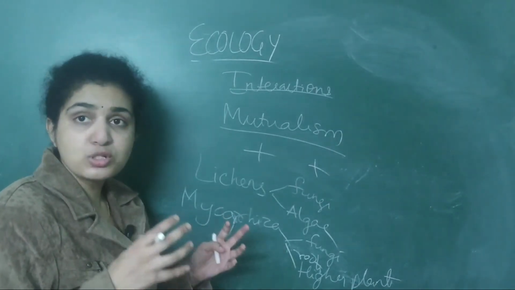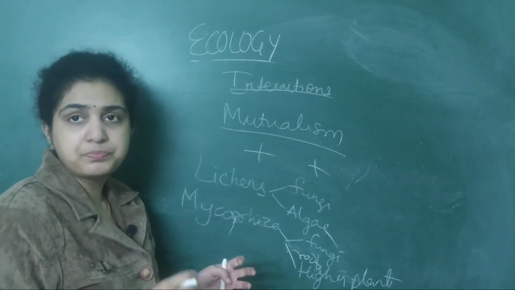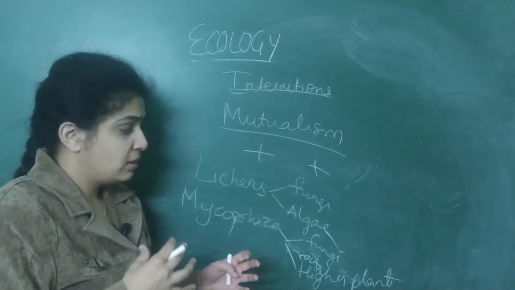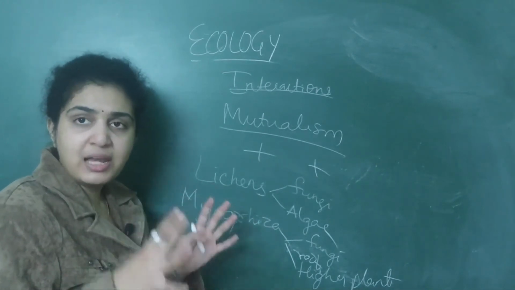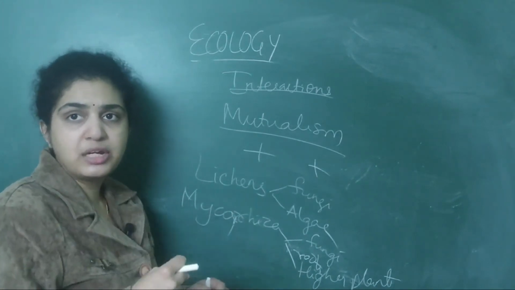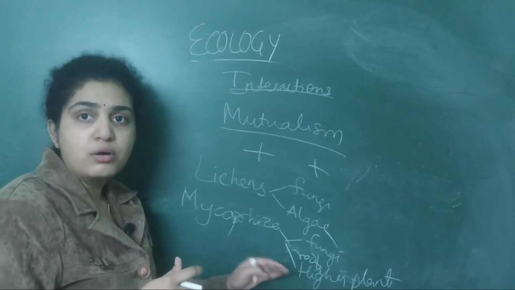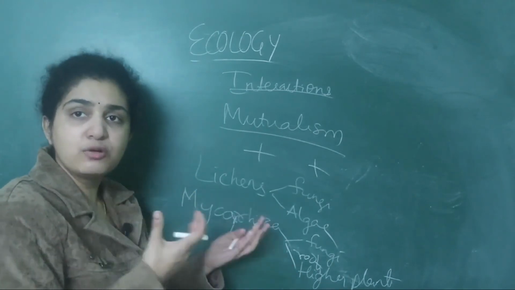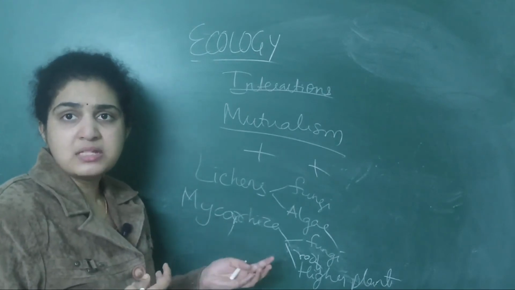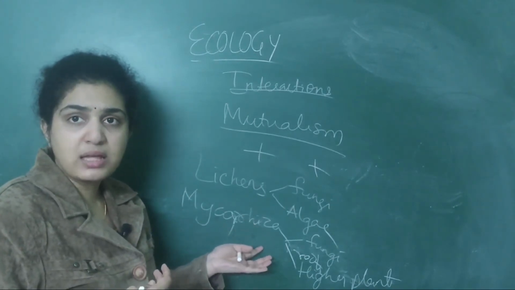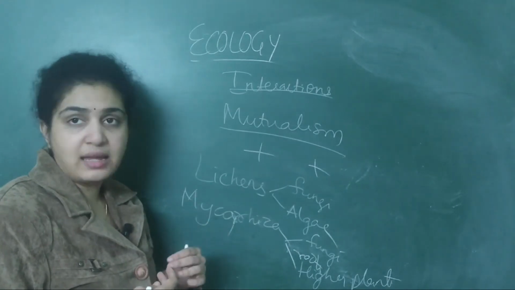Now the roots of higher plants, what will they do? They will give food to the fungi. Fungi will help in absorption of nutrients from the soil, and these higher plants will give food to the fungi. So here both are benefited. One is mycorrhiza, another one is lichens.